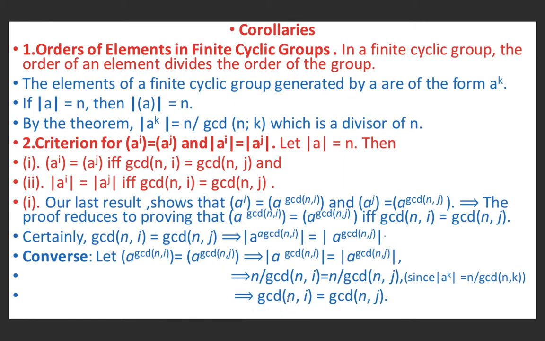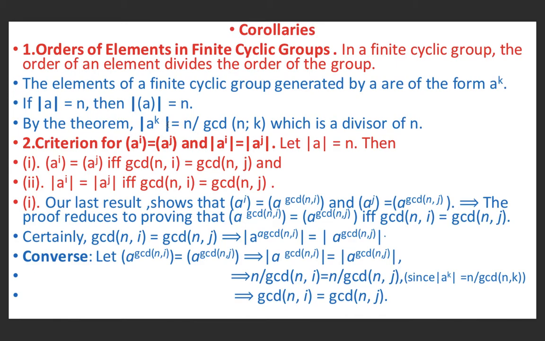Now some corollaries. First is order of an element in a finite group. In a finite group, the order of an element divides the order of group. The elements of a finite group generated by A are of the form A raised to k. If order of A is n, then we know that order of the cyclic group generated by A is also n, because we have studied in previous result that order of a cyclic group is nothing but order of its generator.